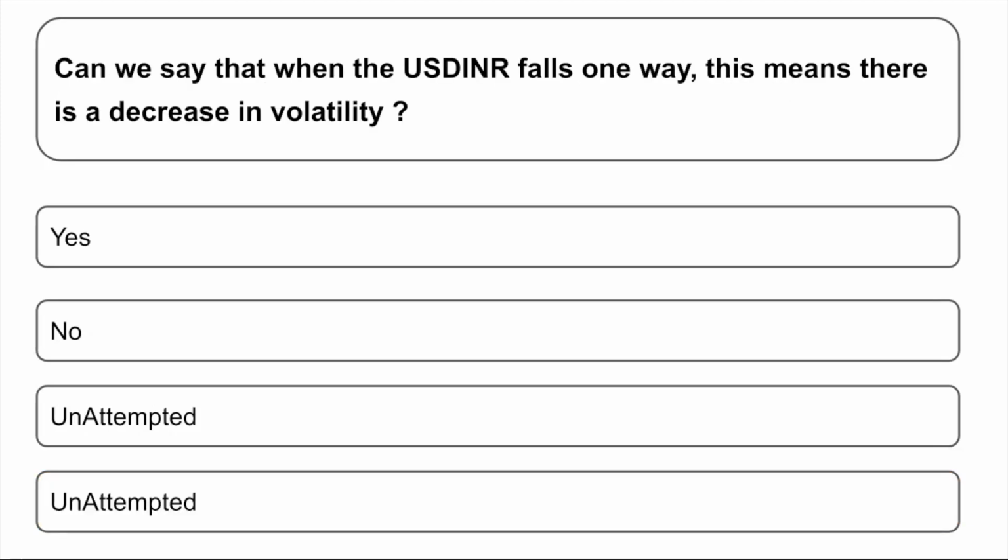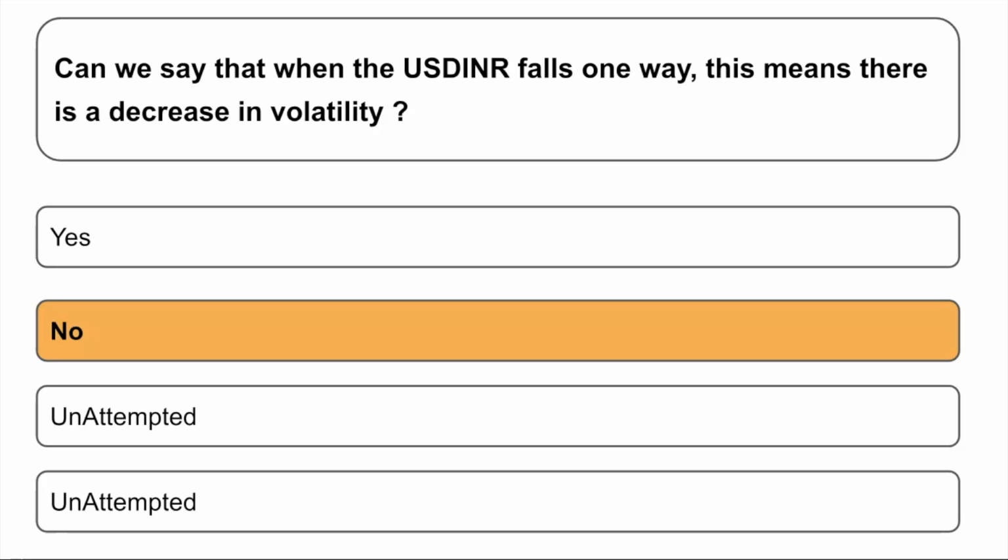Can we say that when USD INR falls one way, this means that there is a decrease in volatility? So it's asking, if it's falling one way, does it mean that it will decrease the volatility? The correct answer is no, because whenever something is falling or going up, it doesn't actually count how much it can fall, whereas volatility is all about how much, to which degree something falls or rises.